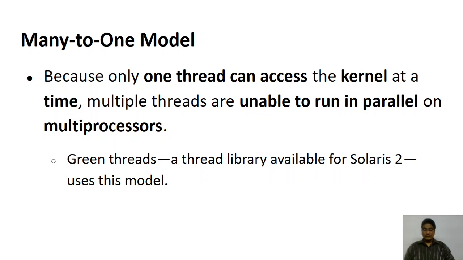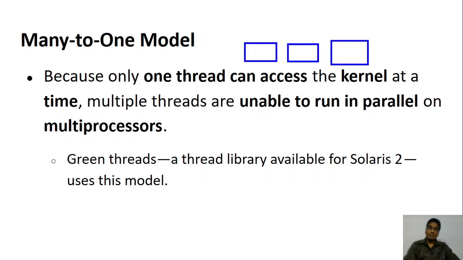Even if there are multiple processors on the system, you will not be able to get real parallelism. What I mean is, if you run this on a system that has multiple processors, because there is only one kernel thread, the thread will run only on one CPU. The other CPUs will not be used. So even if you have many processors on your system, you will not be able to achieve parallel execution on multiple processors.